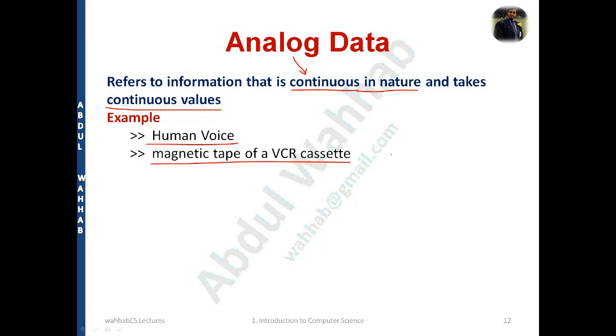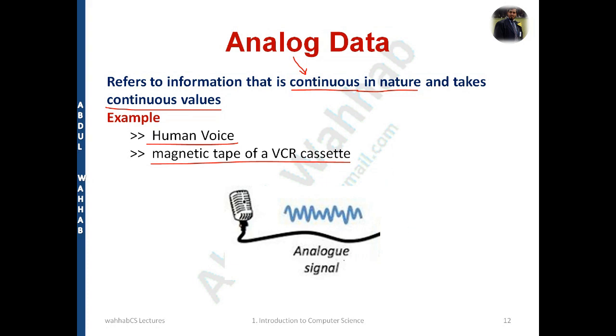If you analyze those tapes, there will be some waveforms on that magnetic tape. You can see the analog signal will be of this type, like somebody speaking on the microphone, and data is basically in analog form.